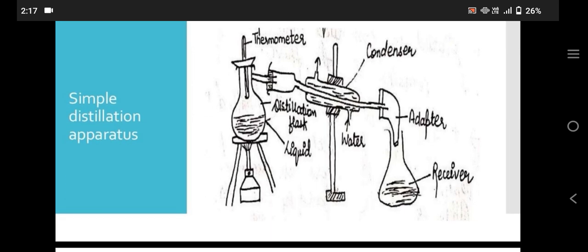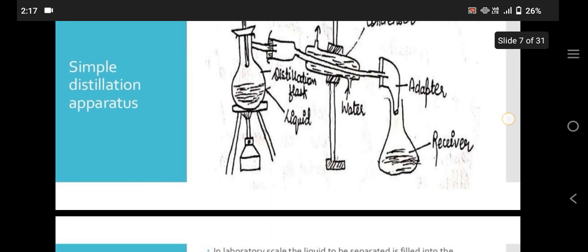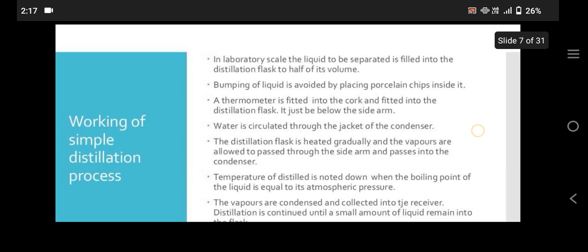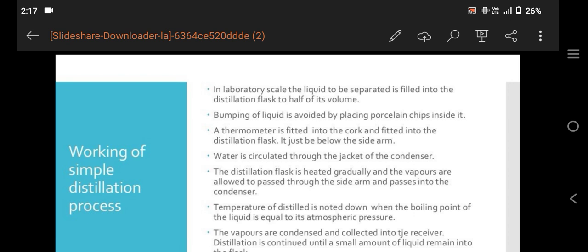Simple distillation apparatus. Working of the simple distillation process. On laboratory scale, the liquid to be separated is filled into the distillation flask to half of its volume.